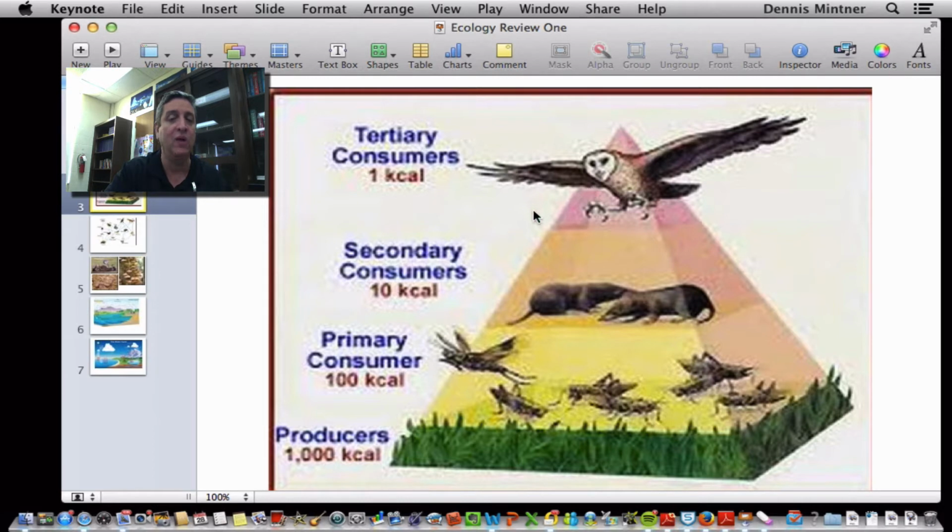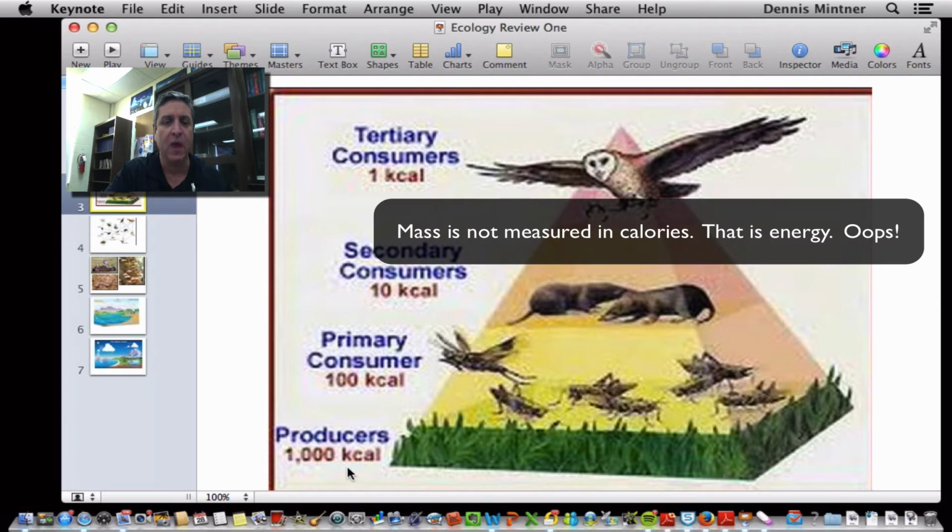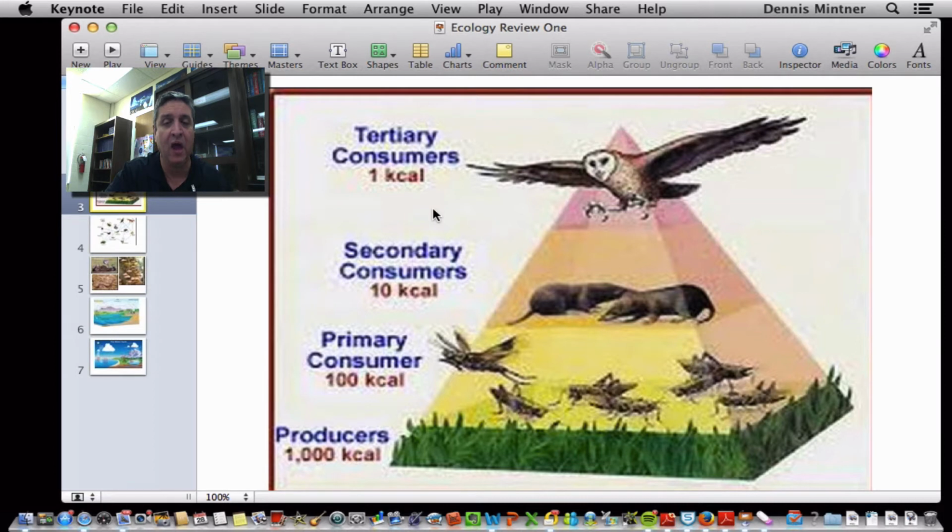All right, and what I want you to notice is the biomass, measured in calories or kilocalories, is decreasing as I go up, and it's decreasing by a power of 10 because 90% of that is lost as heat or energy it takes to keep those things alive. So only 10% is available to the next level. So if we have 1,000 calories here, or kilocalories, at this level we have 100 kilocalories. The next level will be 10, and the next level would be 1. There's only 10% available. So there's a very limited number of trophic levels, feeding levels, that you can go to.